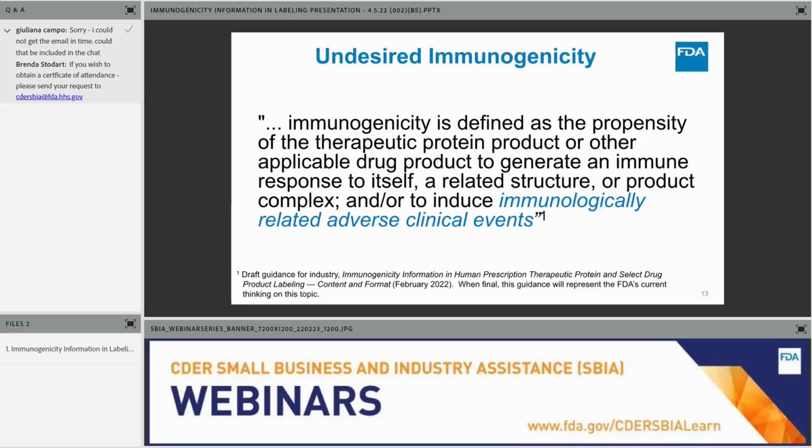Within the context of this presentation, the focus is undesired immunogenicity and will be defined throughout as the propensity of a therapeutic protein product or applicable drug product to generate an immune response to itself, a related structure, or product complex, and/or induce an immunologically related adverse clinical event.